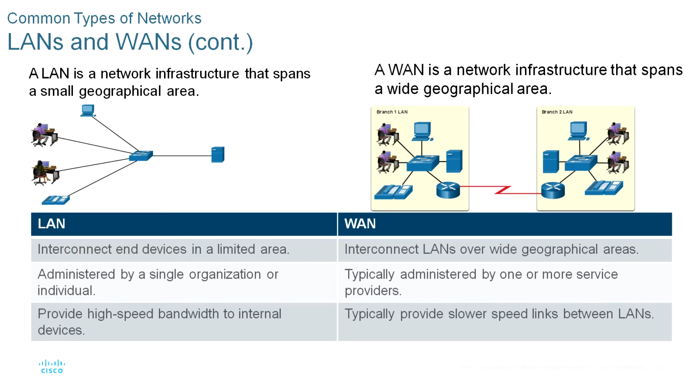Okay, here the LAN is a network infrastructure that spans a small geographical area. A LAN has specific characteristics. A LAN interconnects end devices in a limited area such as a home, a school, an office building, or a campus. A LAN is usually administered by a single organization or individual. Administrative control is enforced at the network level and governs the security and access control policies.